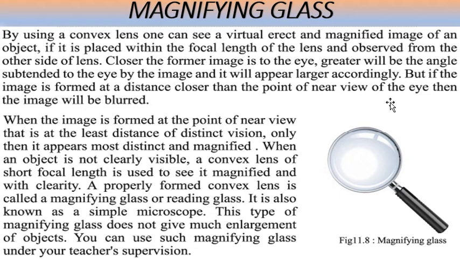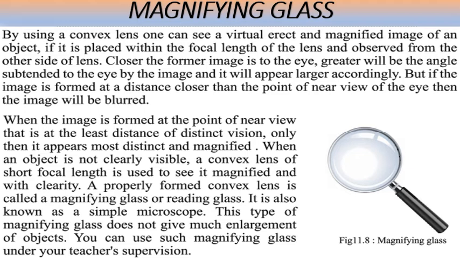So if we keep any object below the near point, then the image will be blurred. That means not distinct. When the image is formed at the point of near view, that is at the least distance of distinct vision, only then it appears most distinct and magnified. That means when you want to see any object in a magnified form, then the image should be formed at the near point of your eyes.